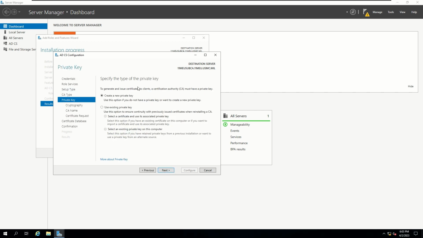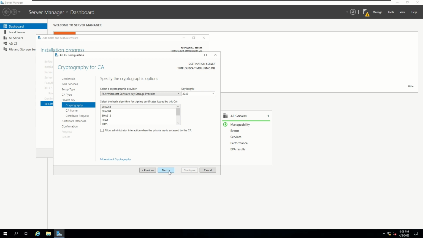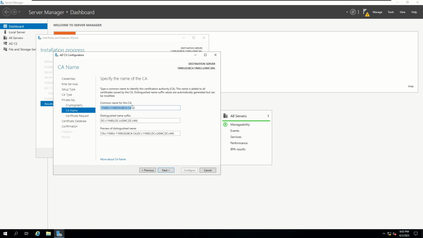Then on specify the type of the private key, we're going to create a new private key. Leave your cryptography settings as default. And for common name for this CA, we're going to change this to just the host name of our SUBCA. Just delete this extra information on the front and the back end, and just leave 11mu sub CA. That should change the path of your distinguished name.